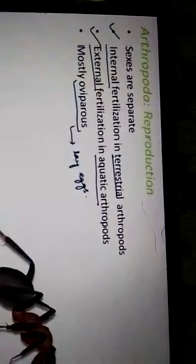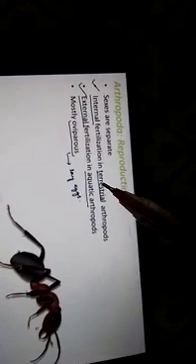External fertilization occurs in some aquatic arthropods. So in terrestrial forms there is internal fertilization, but in aquatic arthropods external fertilization. In aquatic forms, the fusion of the male gamete and female gamete happens outside the organism. Mostly they are oviparous. What do we mean by oviparous? Organisms which lay eggs are known as oviparous.